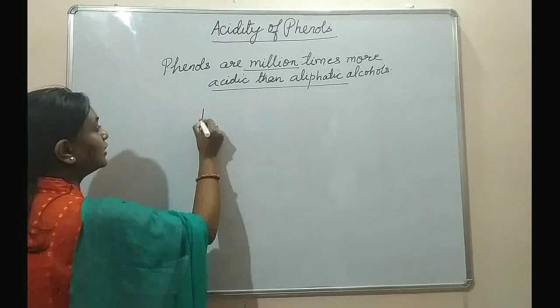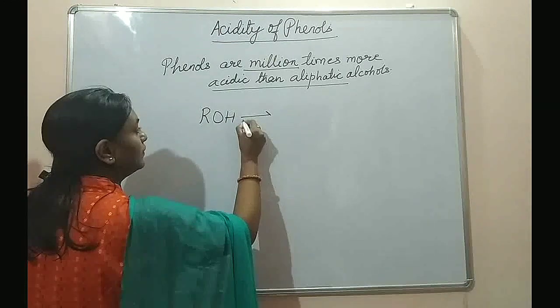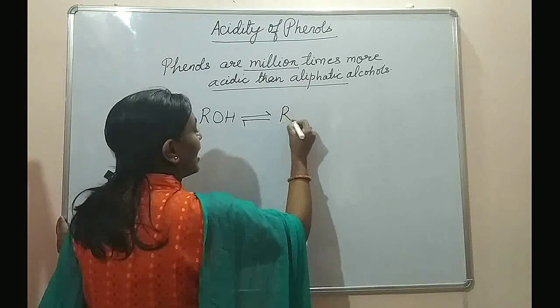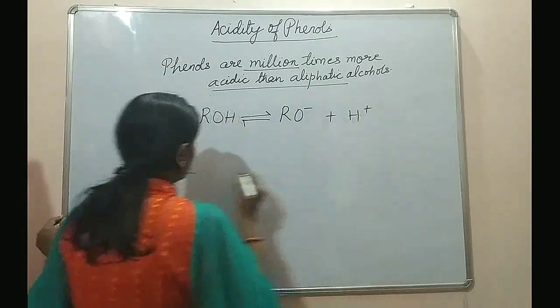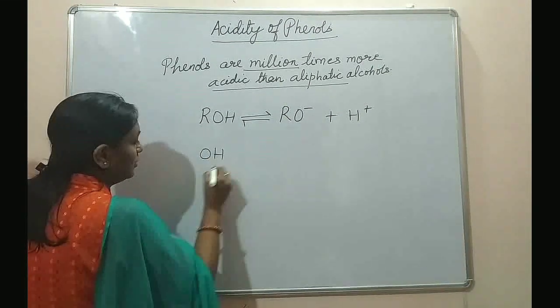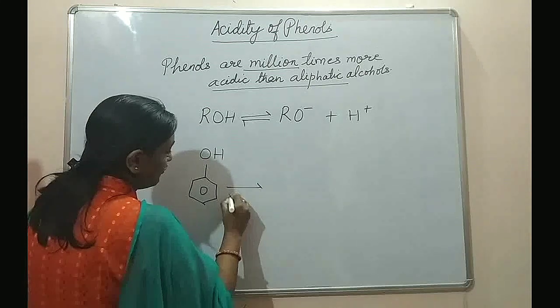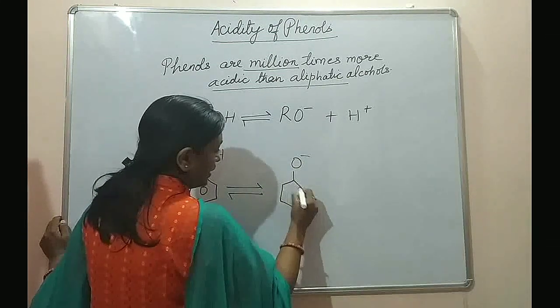When you write down the ionization reaction of aliphatic alcohol, aliphatic alcohol ionizes to give alkoxide ion and proton. Similarly, phenol ionizes to form phenoxide ion and proton.